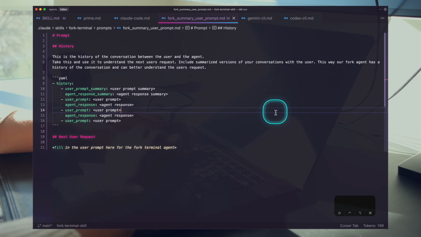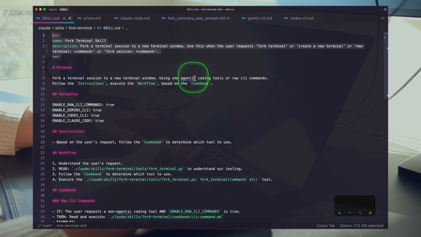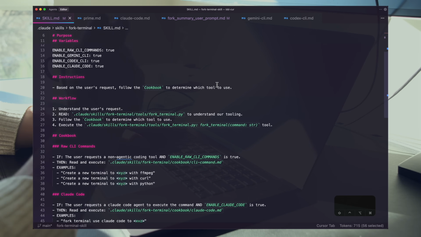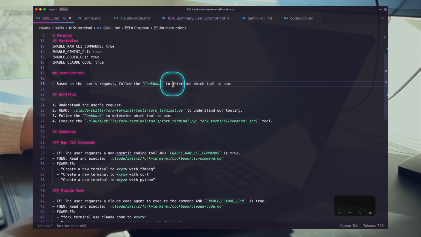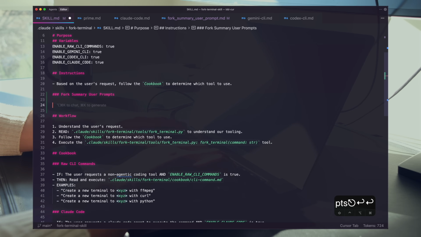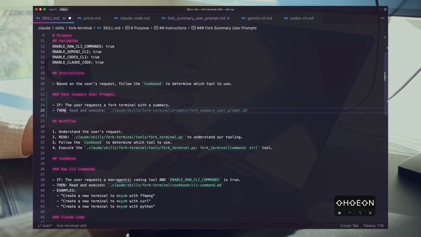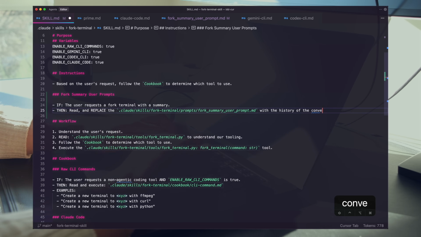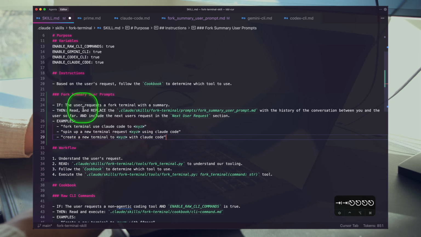Now we have this fork user prompt, nice and simple. You can make this a lot more complex. What do we need to do here? We need to make sure that we update our skill so that this is super, super clear. We should do this in a dedicated instruction here. So I'm going to use an H3, fork summary user prompts. We need to set up the condition here: if the user requests a fork terminal with a summary, then with the history of the conversation between you and the user so far, include the next request.